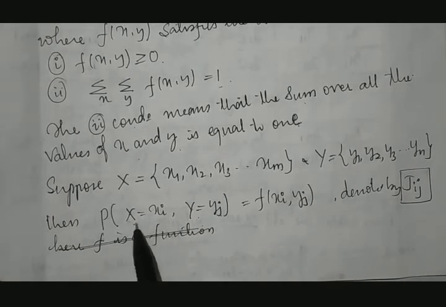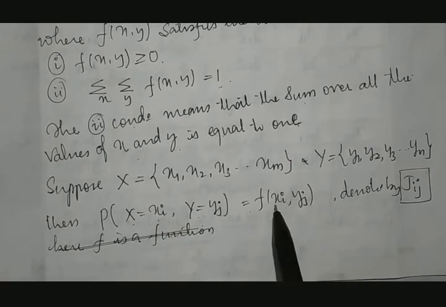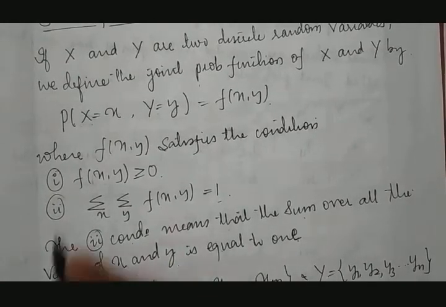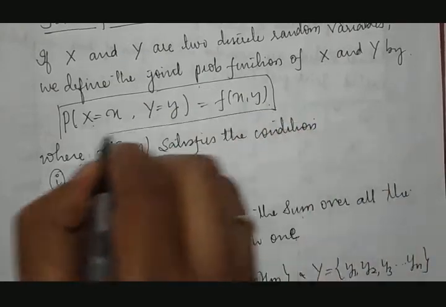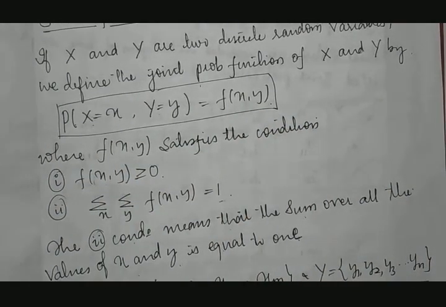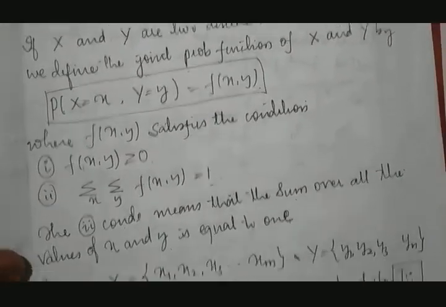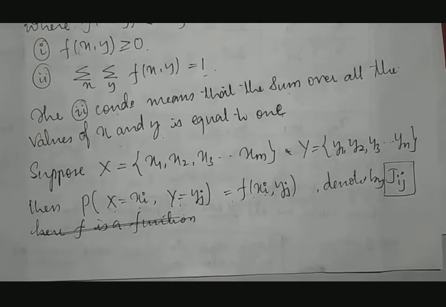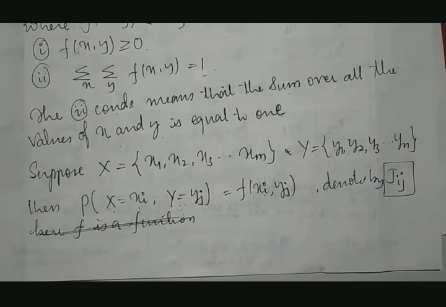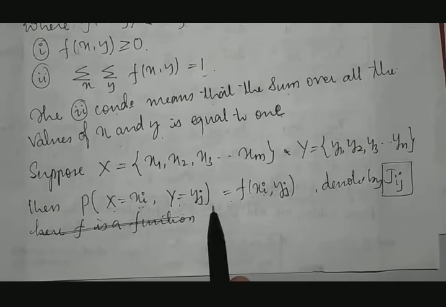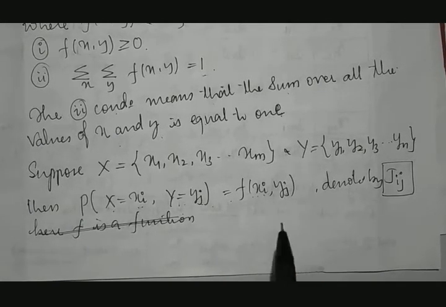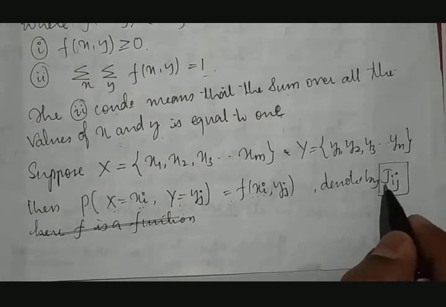will be taken as f of xi, yj, because this is the representation. We can see this representation we are taking, how these two variables, independent variables, will be considered. Because we need the notation, X is not just x. X is a group of terms like x1, x2, x3 up to xm, and Y is again a group of terms like y1, y2, y3 up to yn. Therefore, we take X is xi, Y is yj. Therefore, it is f of xi, yj, and it will be denoted by jij.